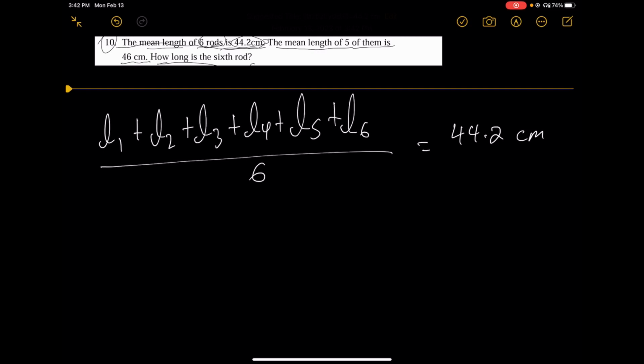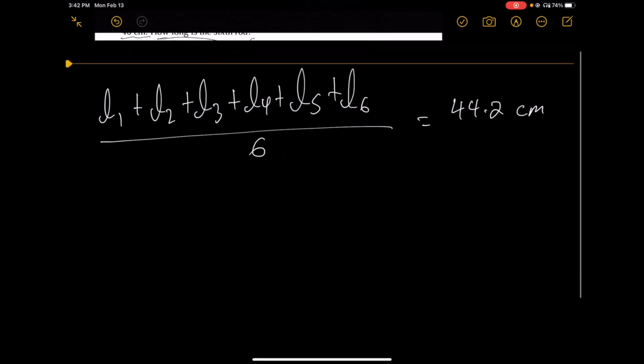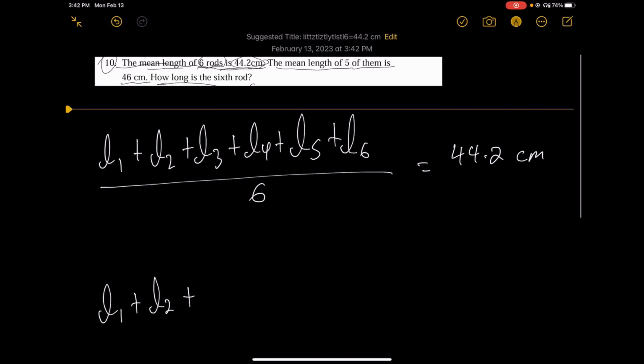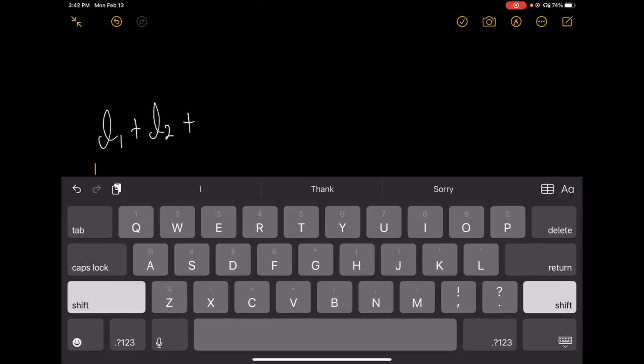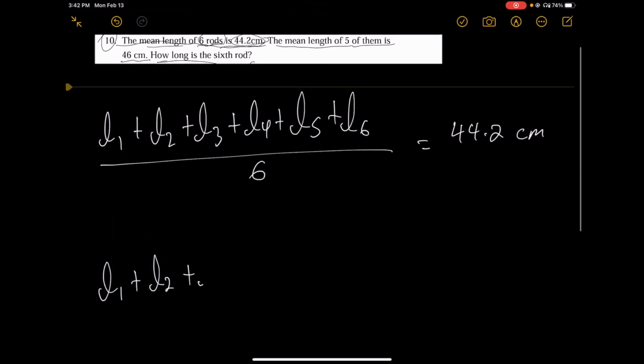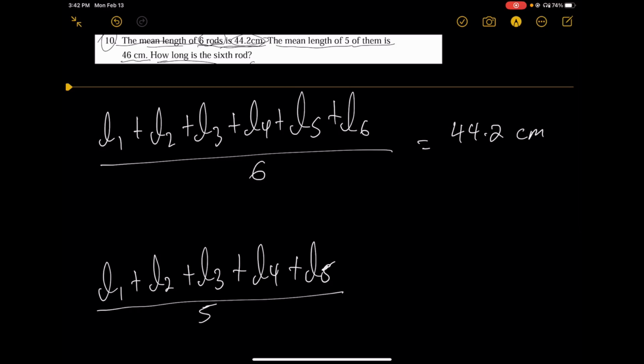Then the mean length of 5 of them is 46 centimeters. Without loss of generality we can assume that the 5 of them are from L1 through L5. So L1 plus L2 plus L3 plus L4 plus L5, the mean of 5 of them is 46 centimeters. This is equal to 46 centimeters.